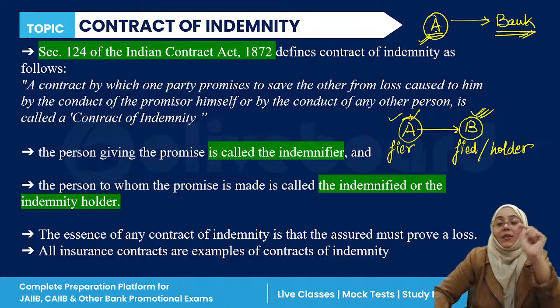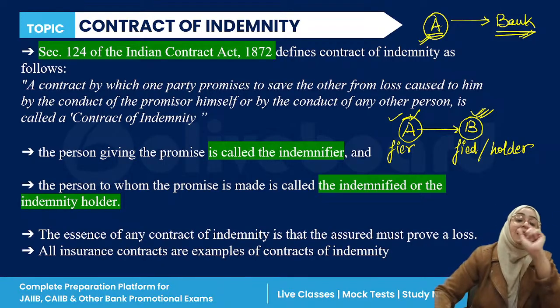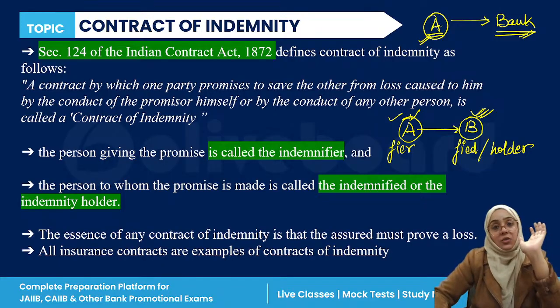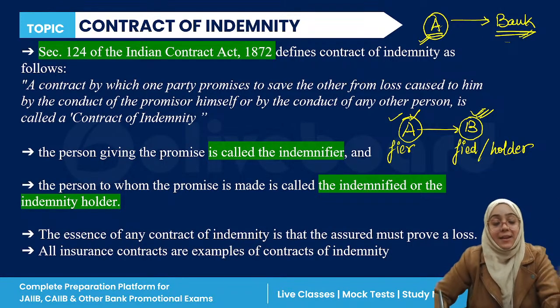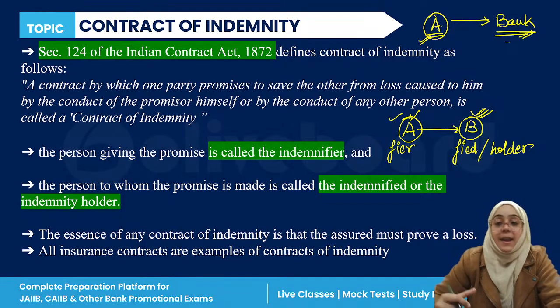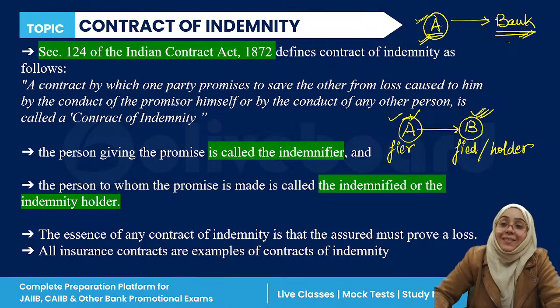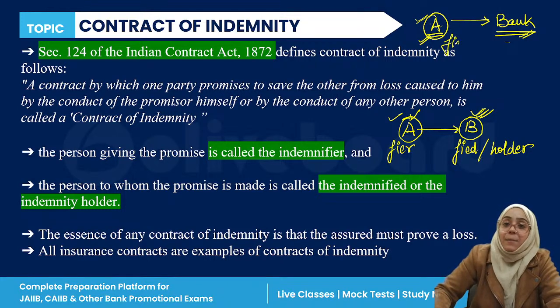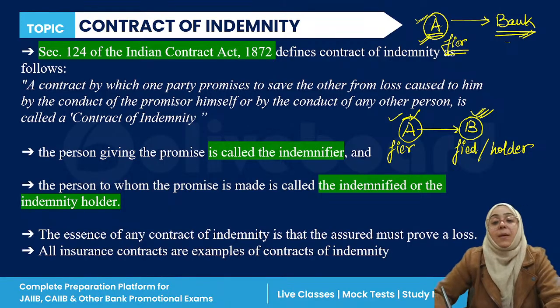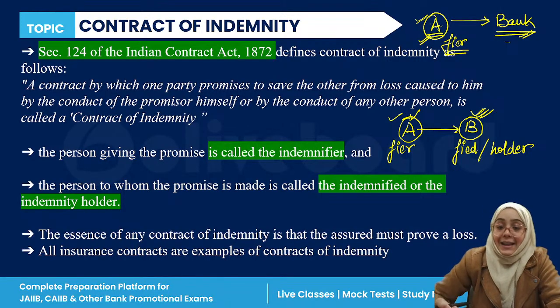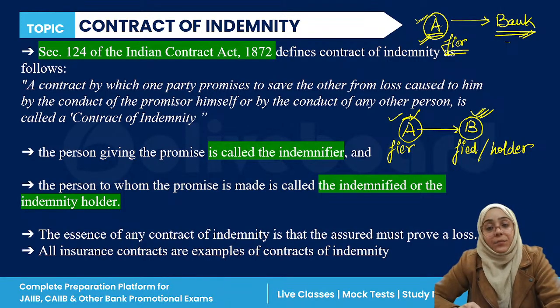And as the contract of indemnity is signed between these two, the bank issued the duplicate demand draft. Now, in this, who is the indemnifier? Everyone, you can all answer this. Who is the indemnifier in this case? Because this client is promising bank that I will indemnify the loss. So, who is the indemnifier? The customer. The client is the indemnifier.